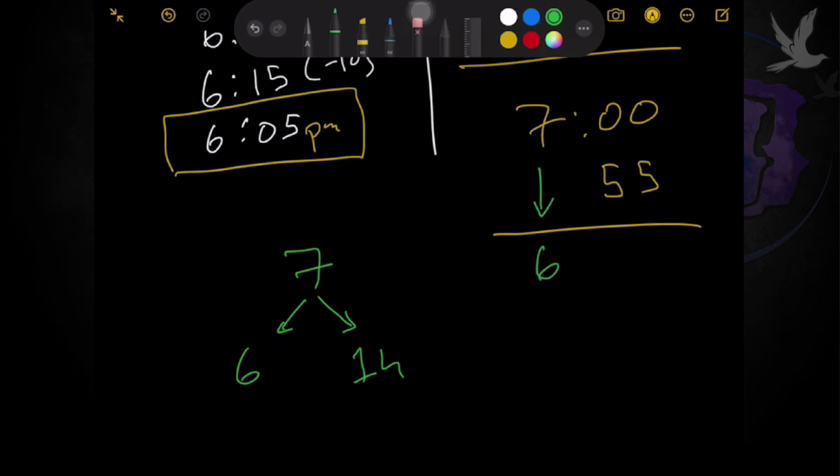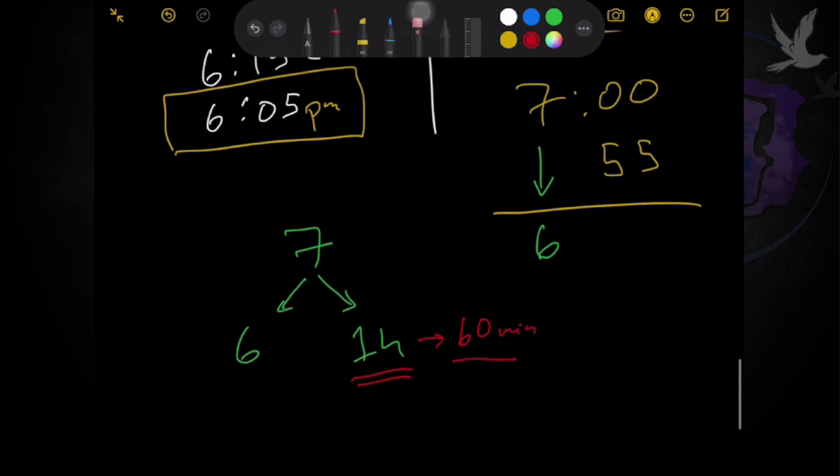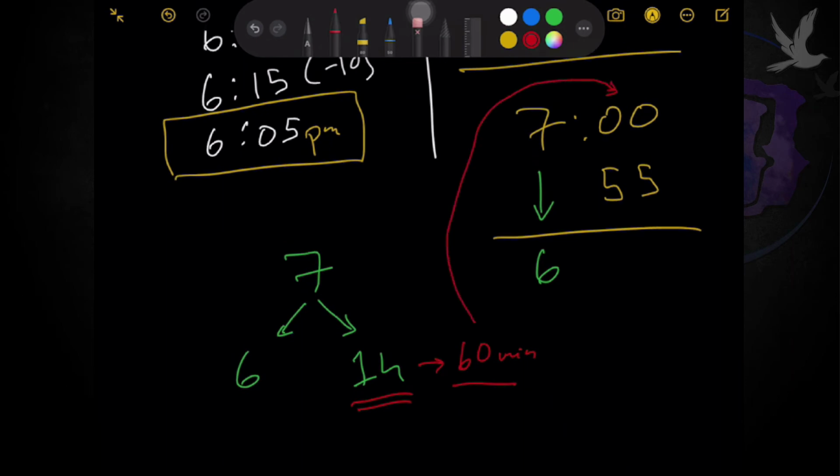Why did I say that? Because we don't have a value here. We don't have an hour here. So, we can now say that our final hour is 6. Now, Teacher Mark, what do we do with this 1 hour? You need to change this to minutes. And you know that 1 hour is equivalent to 60 minutes. Now, Teacher Mark, what will we do? We all know that it's 60 minutes. All you need to do is replace these 2 zeros over here. So, this will now become 60.